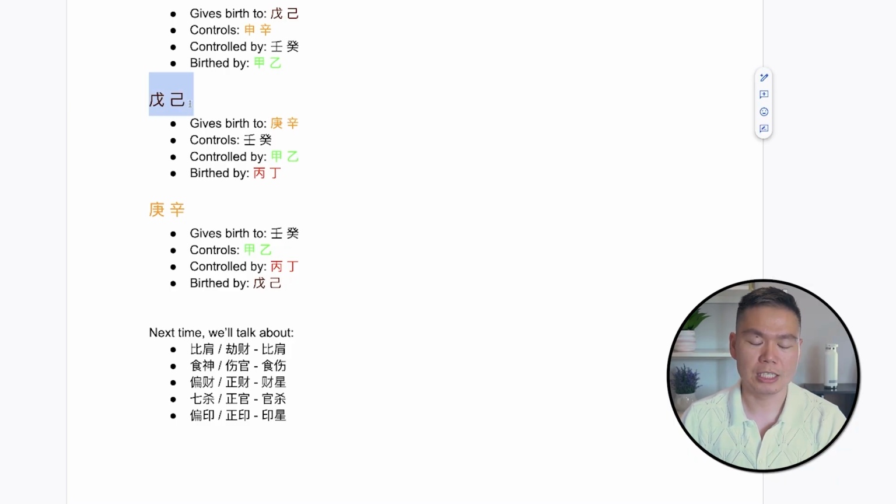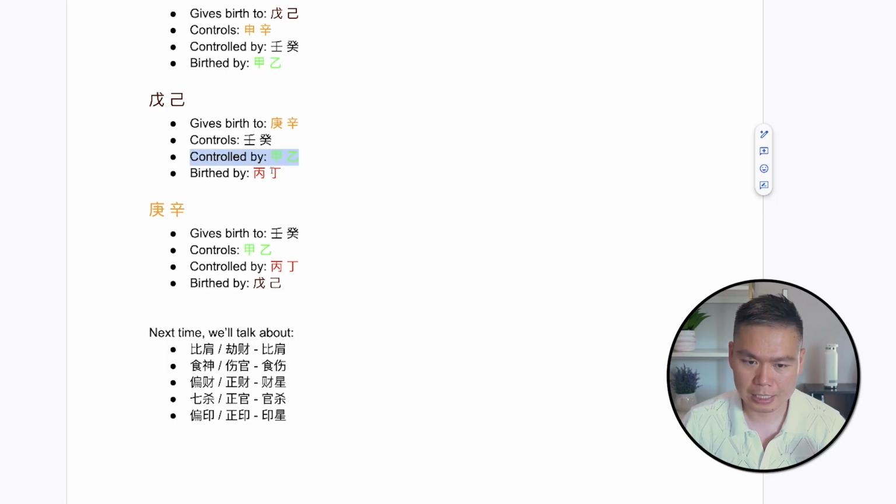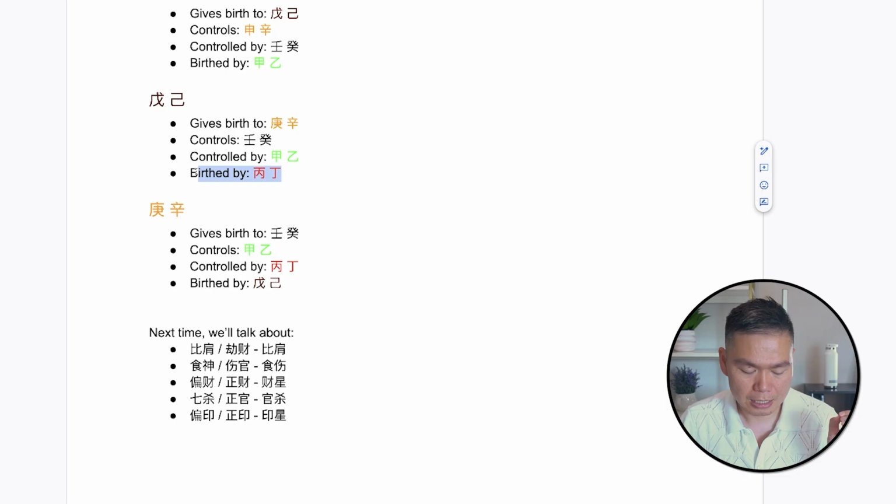戊己 represent earth, and it's afraid of trees. So 甲乙, it's afraid of that. And what are they happy about? It's going to give birth to 生金. So when they see 生金, it's like, okay, my children, I can use them. That's cool. And it's being birthed by 丙丁. So when you see 丙丁 in a 戊己 chart, you're like, oh, that is something that gives birth to me, that gives me energy, and it controls water.